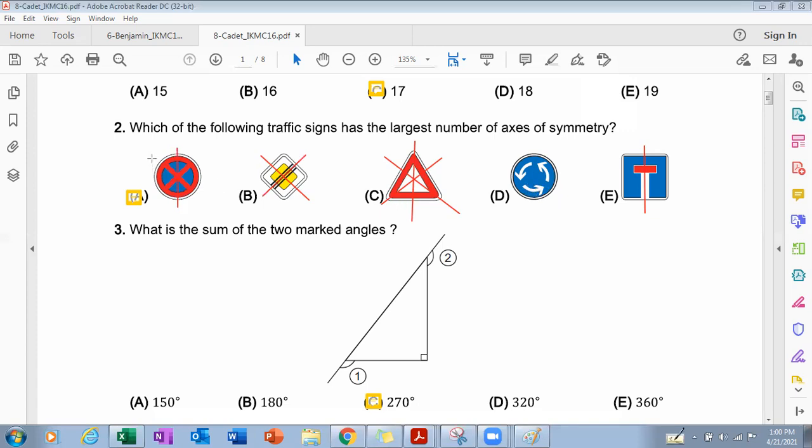Here we can make this one line of symmetry, a second one, a third one, and a fourth one. So there are four lines of symmetry, and this is the figure which has the largest number of axes of symmetry. So part A is the correct answer.